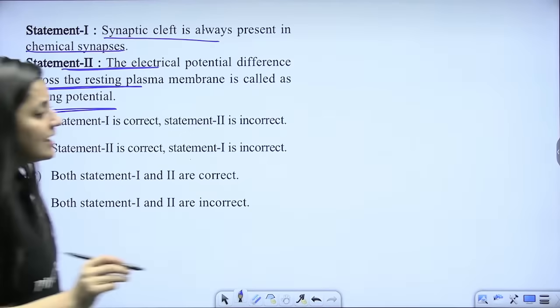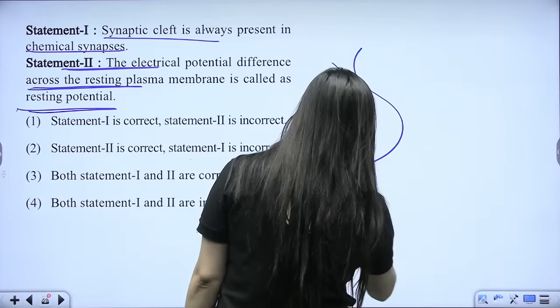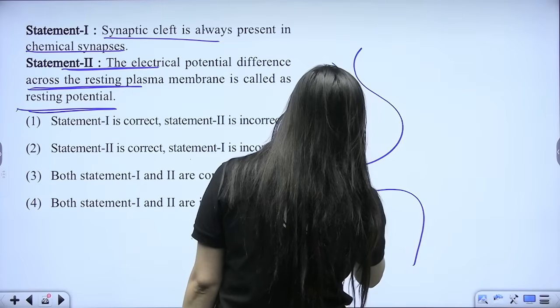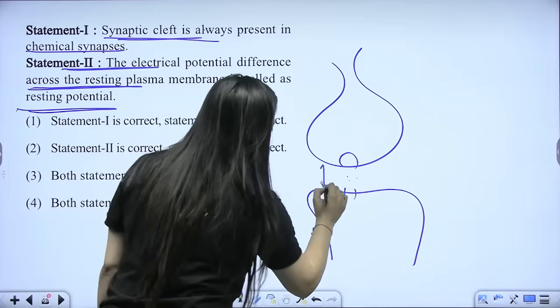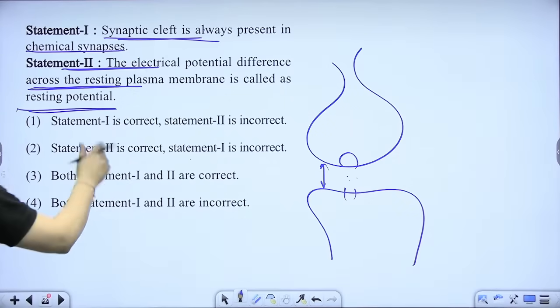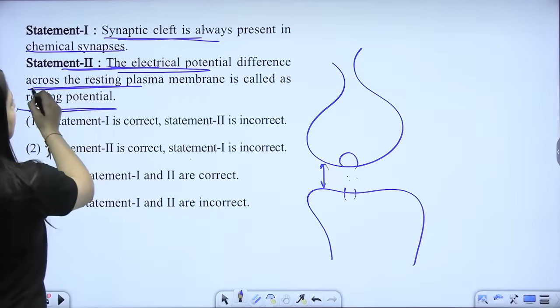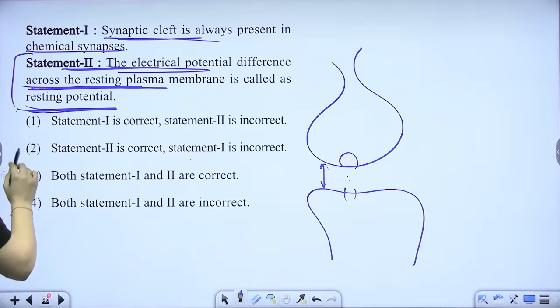So these are your axon endings, right? This is the next neuron. We know that receptors are there, and neurotransmitter will be released. So synaptic cleft is actually this gap. It is present here. And the electrical potential difference across the resting plasma membrane is called resting potential. So both the statements are correct, beta. This is true, this is true.